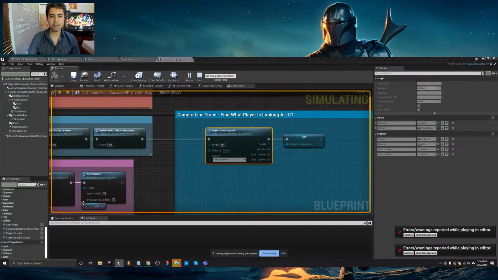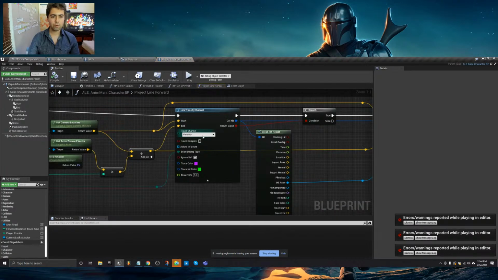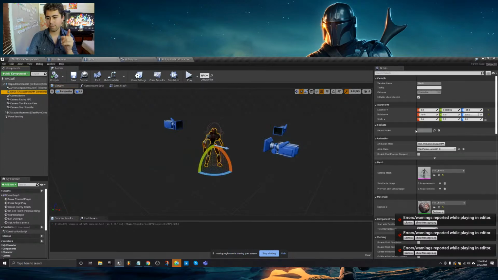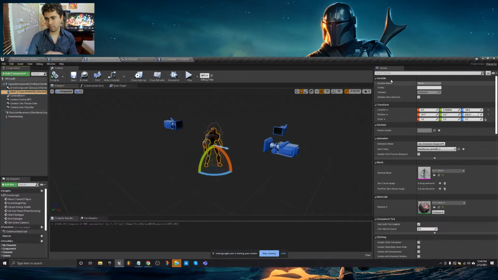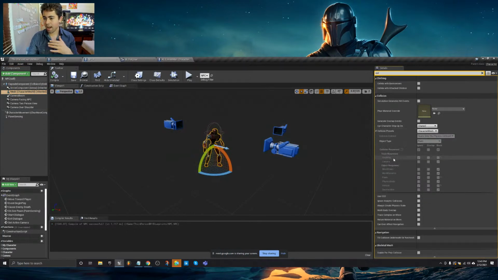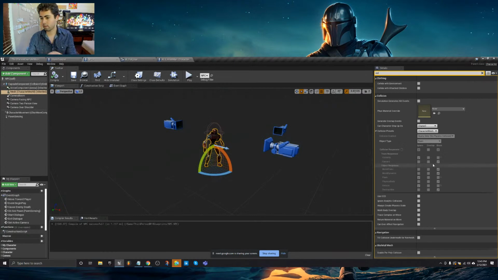Now the possibility is it's actually a collision thing, and that's where I'm going to go in. We're using the visibility channel. I think our NPC doesn't react to the visibility channel by default. I'm going to look at collision presets, character mesh, aha! Visibility channel set to ignore. So how do we fix that? We either change the channel on the guy, what he's able to react to, so we say don't ignore the visibility channel. Or on our line trace, we say use the camera channel instead, which that guy does react to, because it says block right there for the camera channel.